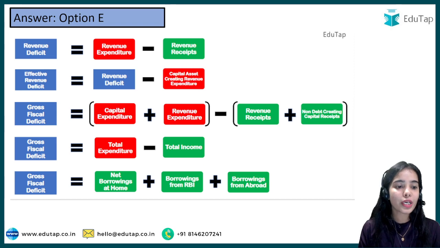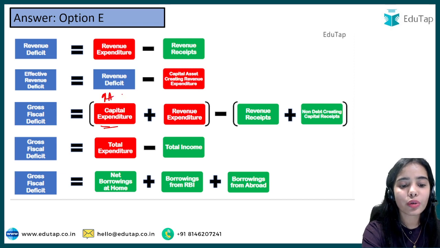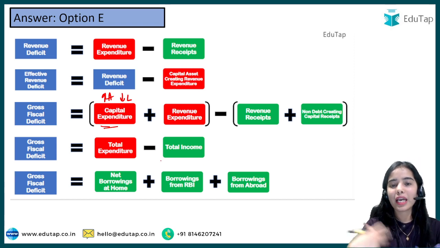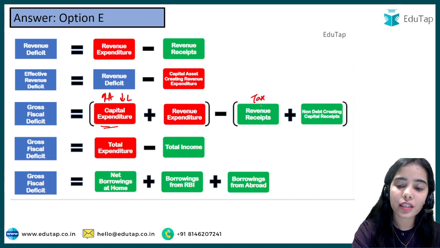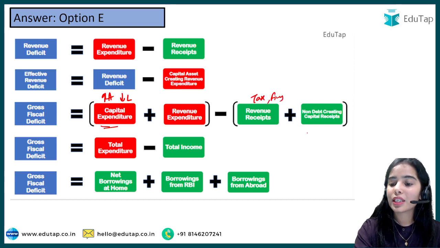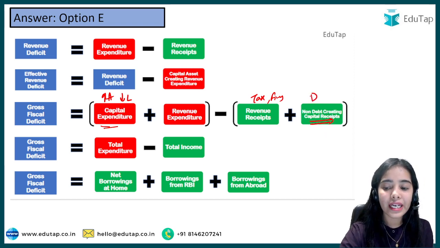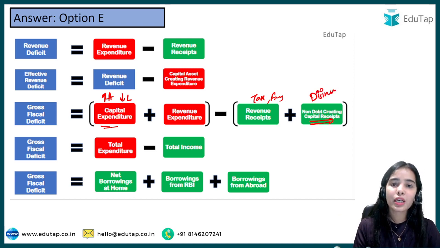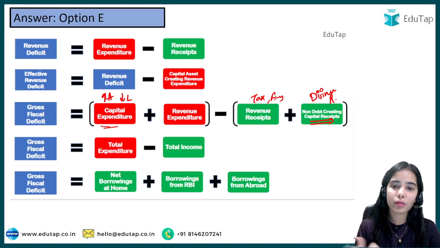Okay, we can say. So here you can see that gross fiscal deficit is equal to capital expenditure, that is what you are spending to increase the assets or to decrease the liabilities. Revenue expenditure is the expenditure that you are doing to pay the salaries and such. Revenue receipts are the receipts that the government is getting from tax, fines and such. The non-debt creating capital receipts are capital receipts the government is getting by disinvestment, by selling property, by selling assets. By recovery of loans, so the government has given some loan, the government is getting back that loan, so the government is getting some receipts through that.